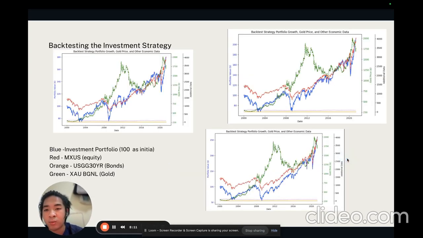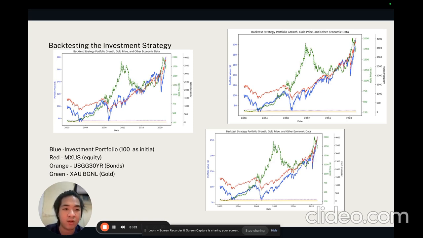And so I'm going to compare these. The four factors that I mentioned before that we base on are the MXUS, the bonds, the golds, and the dollars. Here the blue one is the main one that's going, and the red one is what we base our equity on. I believe the model is heavily influenced by the equity MXUS. So it kind of follows that way, but every time it detects a crash, it always changes to bonds and golds, and that's why it can recover from the heavy spikes that happened.